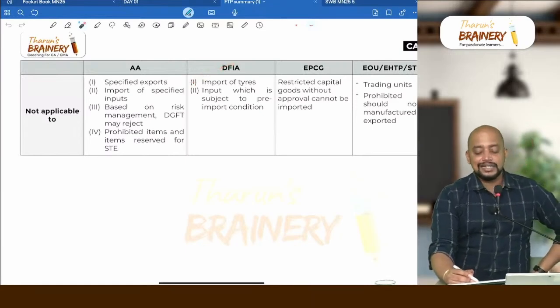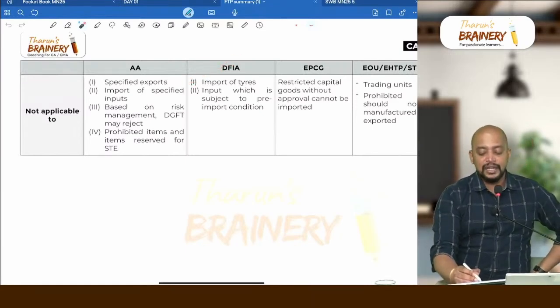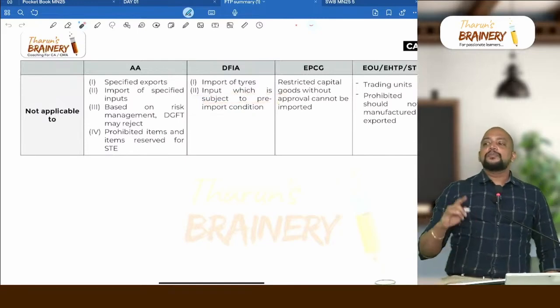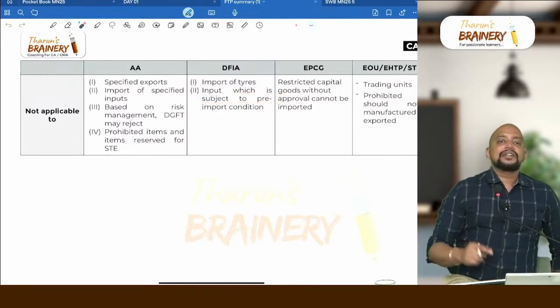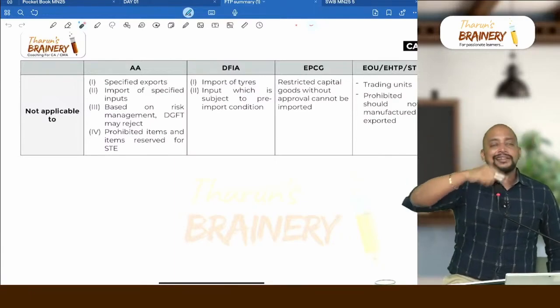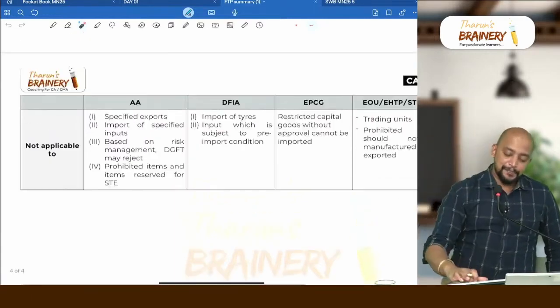And what are the cases where it is not applicable? Tires. For the tires industry, import of tires is not possible. Input which is subject to pre-import condition. There will be some raw material which will be covered under pre-import condition, that cannot be brought under DFIA.